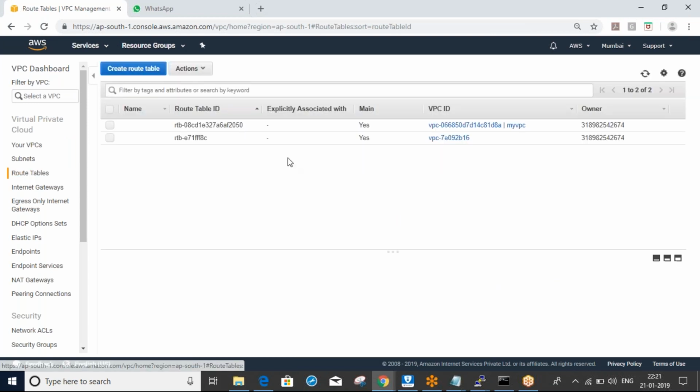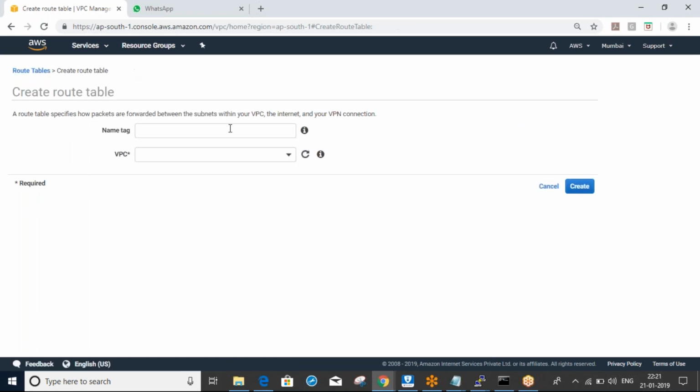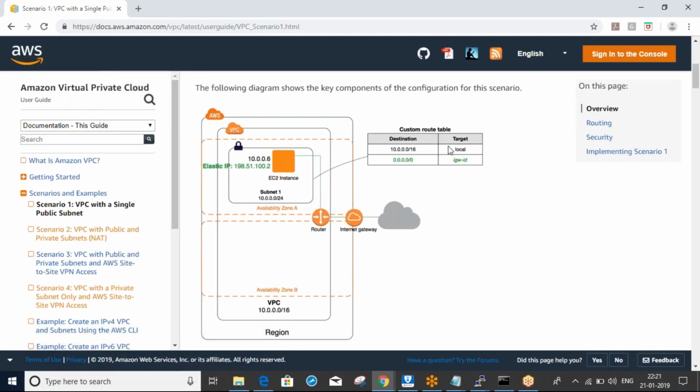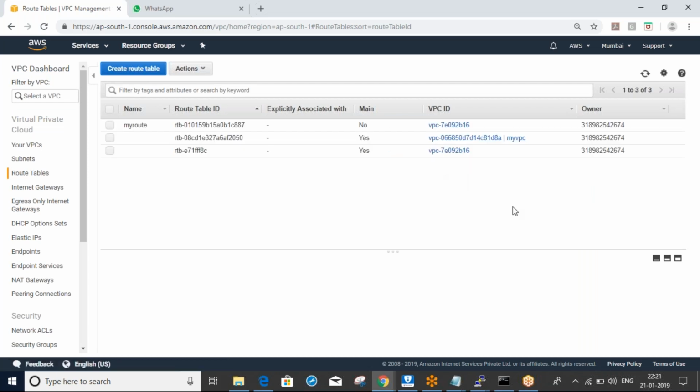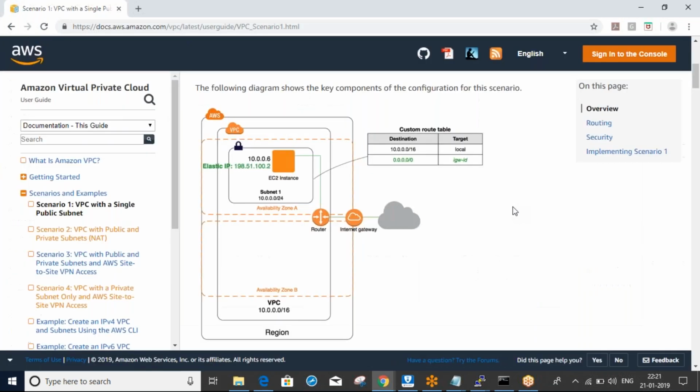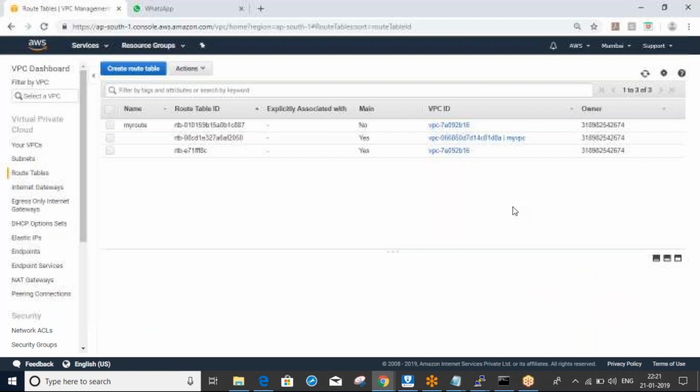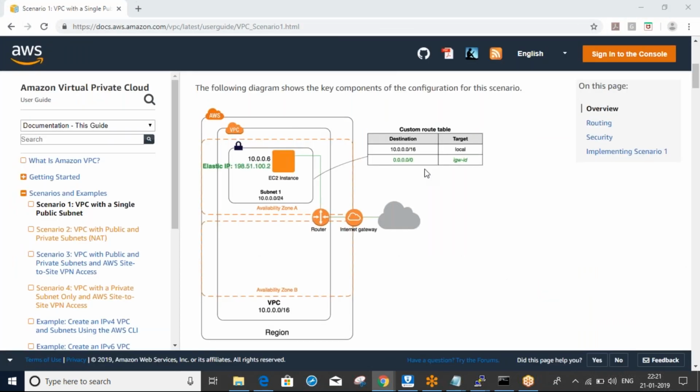Route table. So create one route table. So my route table. Select your VPC. I am creating my route table in my VPC. Create. Done. Any questions as of now? No, nothing. Now go to your route table. Okay. Here, go to route table.